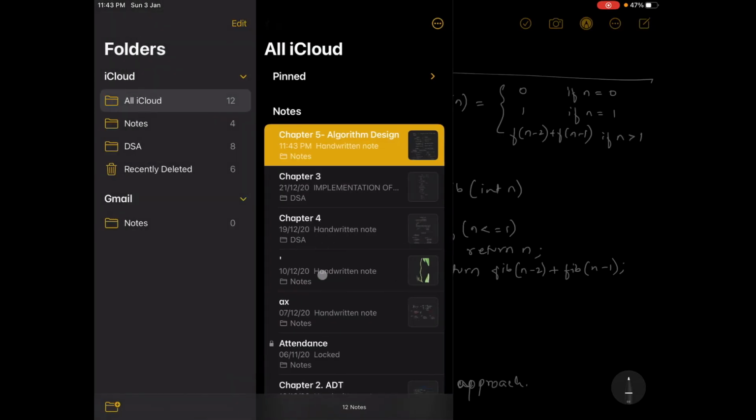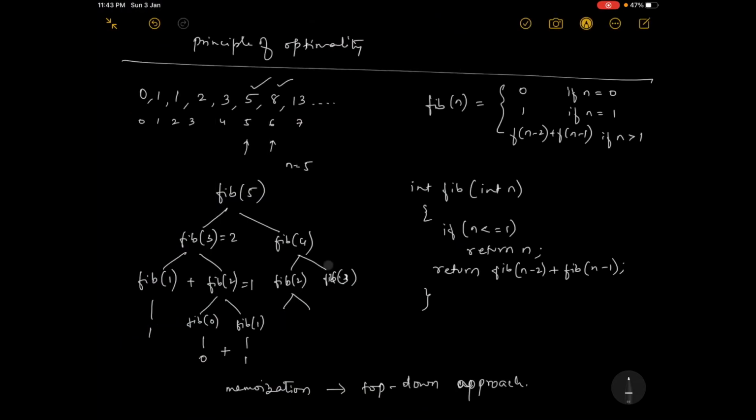So here the left one is called first, as the control. This is first executed. So fib of 2 calls fib of 0 and fib of 1. It is 0, it is 1. So added, it gives 1 here. So the control comes here. It calls fib of 1 and fib of 2.